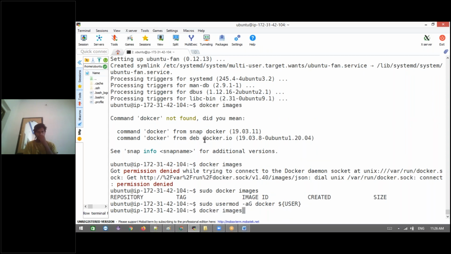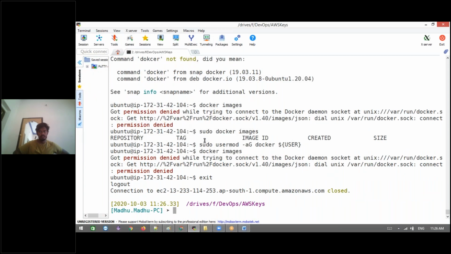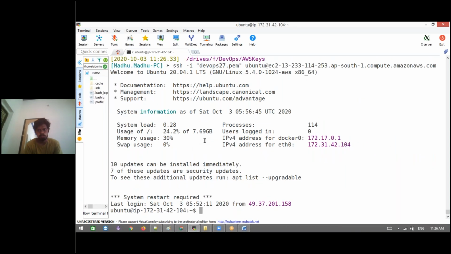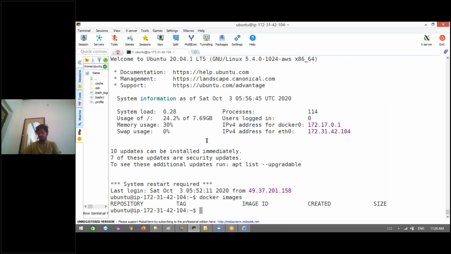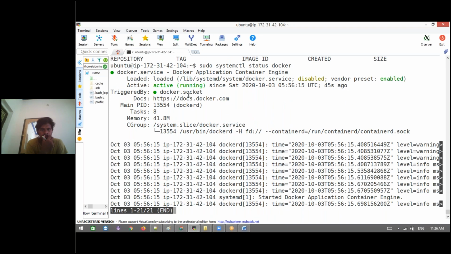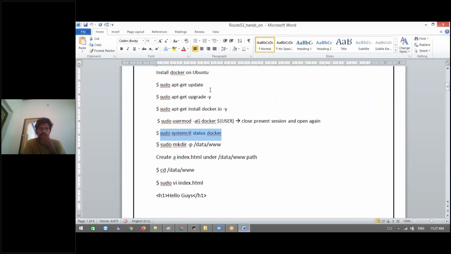Okay, check the Docker images. It still has the same issue because of the terminal session we are using; right after adding a user to a group, I need to complete that session and log in again. Then we can use docker images now. See, we no longer need sudo in front of Docker. Let's start the Docker demo. Let me check the status to see if the daemon is running. Yes, it's running. Control L, let's clear the screen.